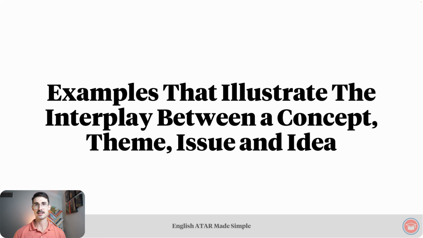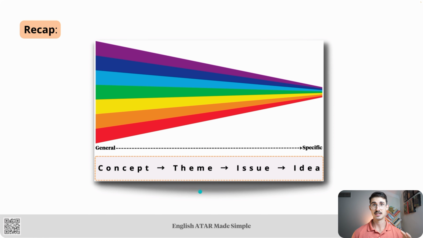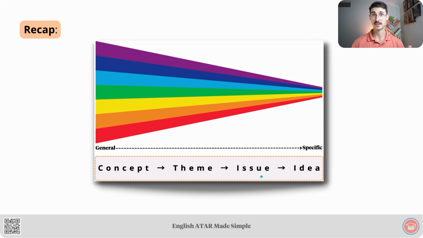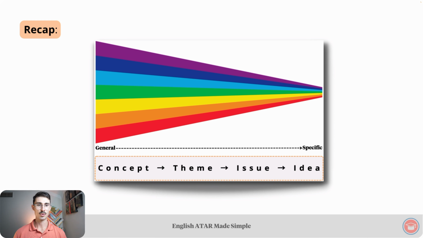At the beginning of this lesson, we looked at the interplay between a concept, theme, issue, and idea, and we looked at that spectrum. Here are some examples that illustrate this interplay, and here is a quick recap of that spectrum. Concepts are the most general unit of meaning, then a theme is a slightly more specific but still general unit of meaning, an issue is a specific unit of meaning, and an idea is the most specific unit of meaning. One way to think about this relationship between going from general to specific is really how many words are used to express the given topic.